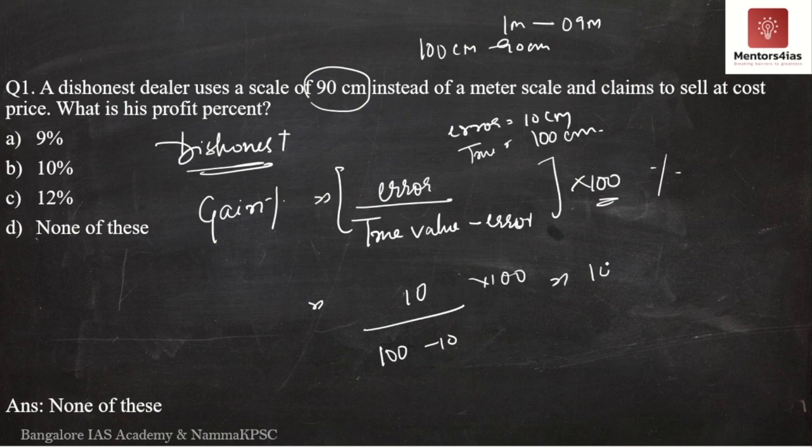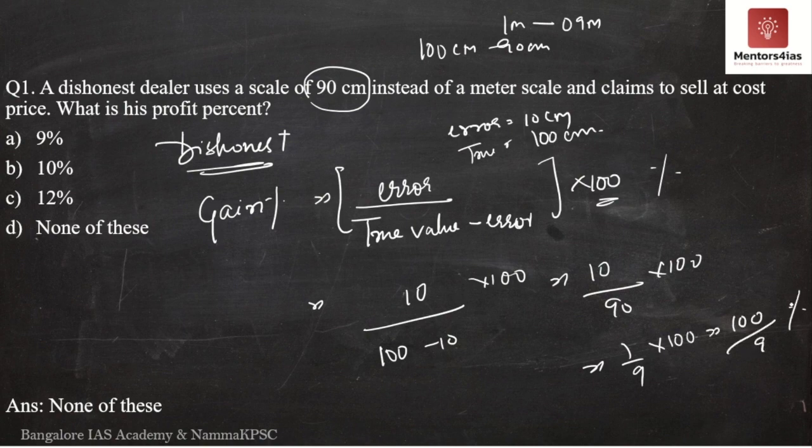So this is nothing but 10 divided by 90 into 100. Again, this is nothing but 1 by 9 into 100, or 100 by 9 percentage, what we had got initially.